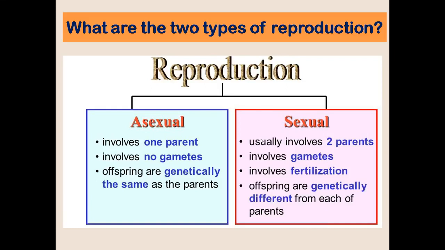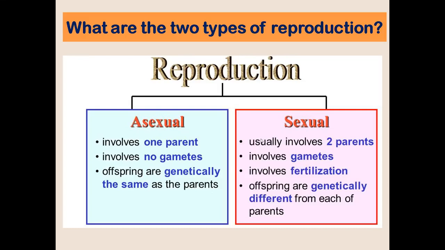And because it involves only one parent, it involves no gametes or sex cells. Remember that offspring are genetically the same as the parents. Sexual reproduction usually involves two parents and involves gametes or what we call sex cells. It also involves fertilization.